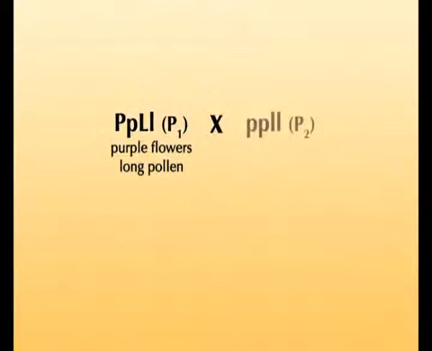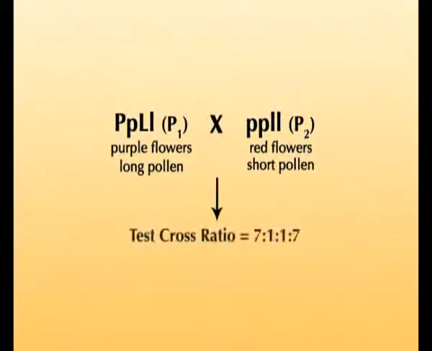Similarly, when F1 plants with purple flowers and long pollen, designated by capital P, capital L, were crossed with a homozygous recessive parent with red flowers and round pollen, that is, a test cross was performed, the test cross ratio obtained was 7:1:1:7 instead of the 1:1:1:1 ratio as expected in case of a Mendelian test cross.